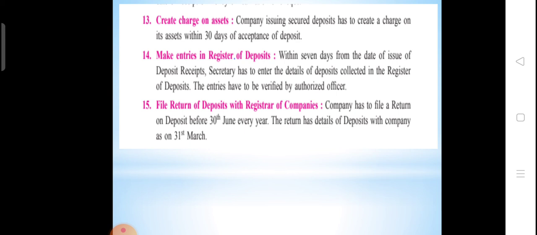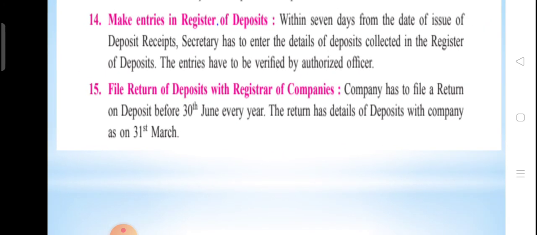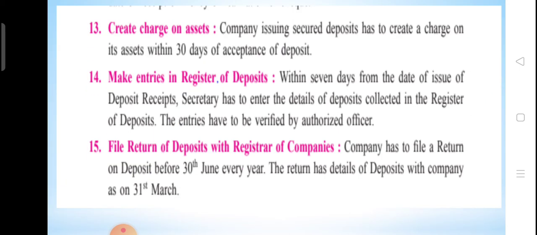Within 30 days of acceptance of deposit. And the 14th point is make entry in the register of deposits. Yes, within 7 days from the date of issue of deposit, the secretary has to enter the details of the depositor in the register of deposits. This entry has to be verified by the authorized officer.